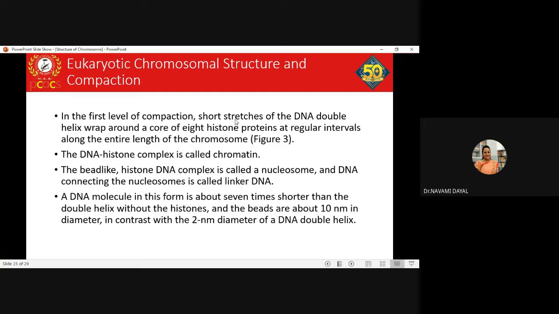It is such a huge DNA. Clear? Just imagine, such long DNA, if it has to go within the cell, it has to be packaged to a huge extent.